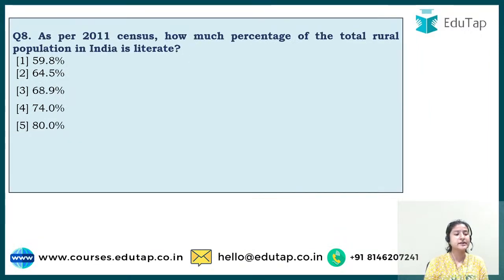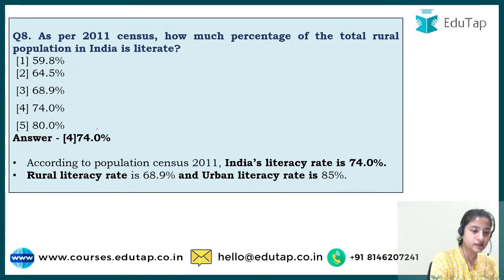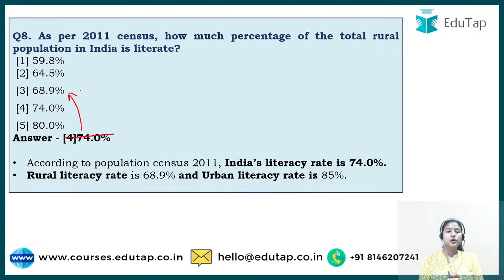Next, question number 8: as per the 2011 census, what percentage of the total rural population in India is literate? You have to guess the correct answer. The correct answer is not actually this one, it is 68.9.